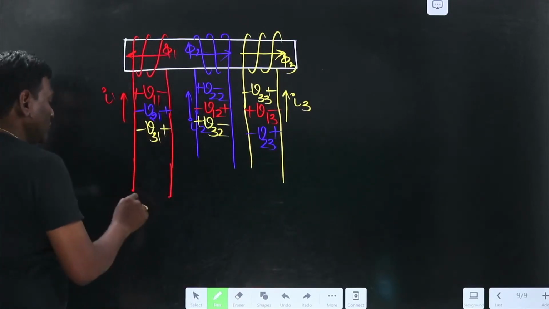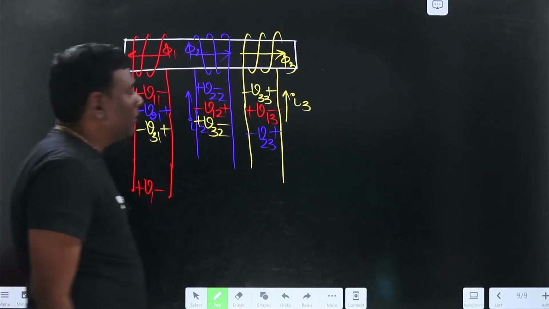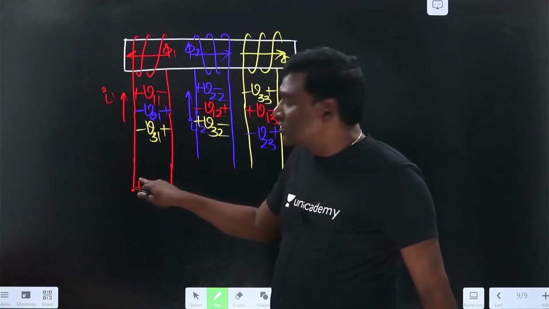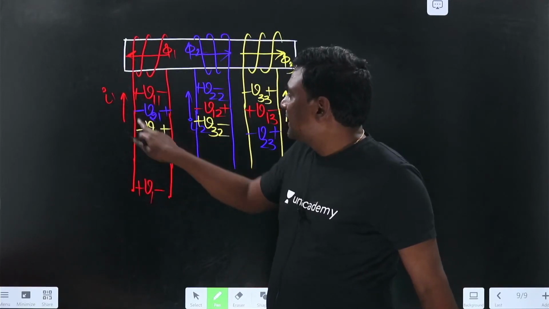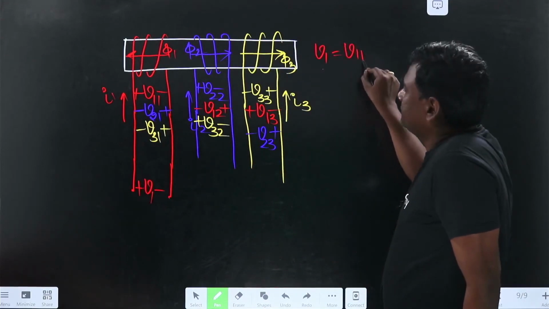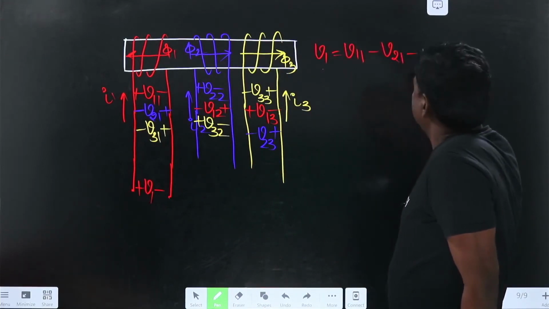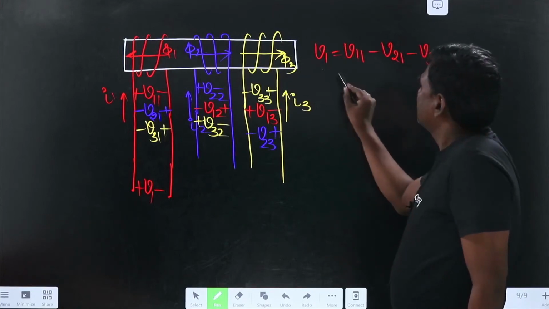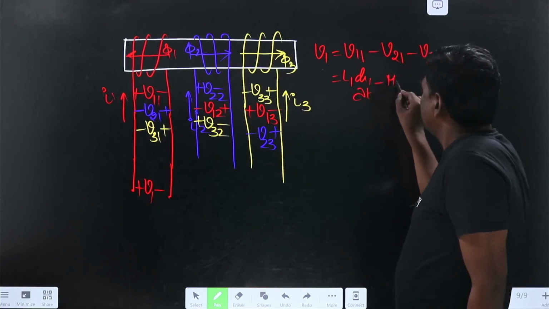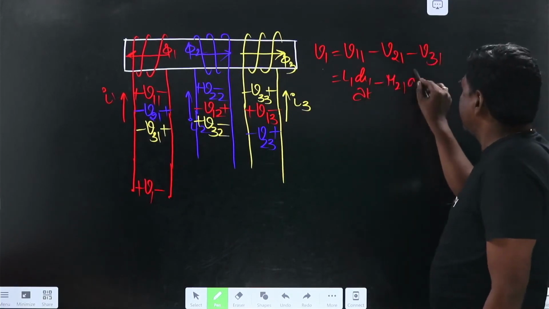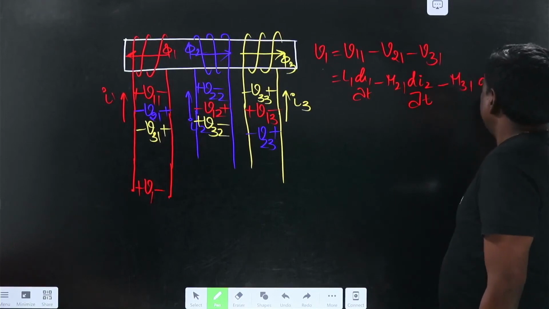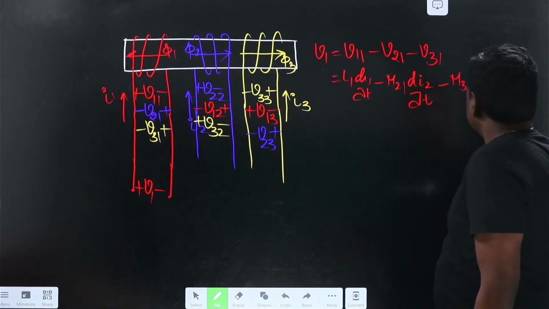My current is entering here, so let me consider plus here, minus here, V1. Now if I apply KVL like this, V1 equals plus minus minus. So total V1 equals V11 minus V21 minus V31. So that is going to be L1 di1 by dt self, minus M21 d of because of second in first, minus M31 d of because of 3 in first.